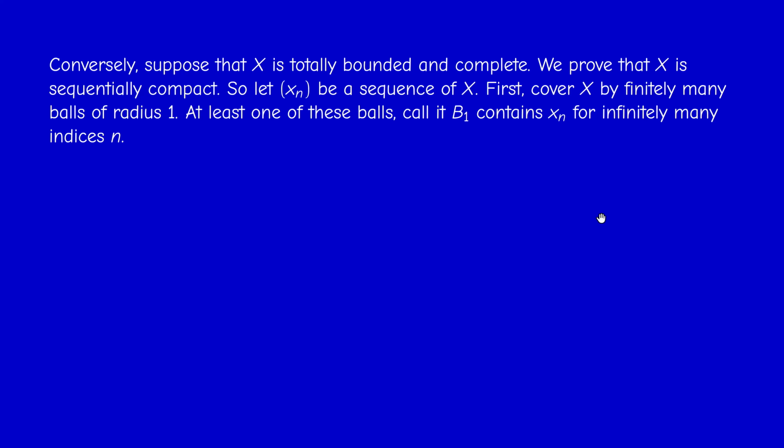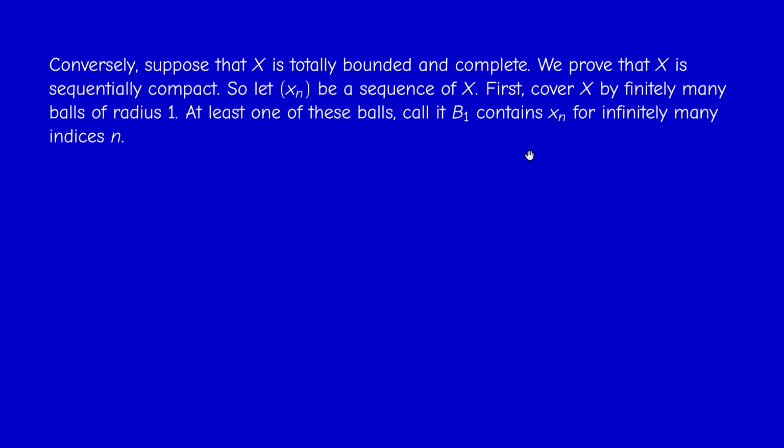And now here we have to distinguish between infinitely many terms xn and infinitely many indices, because xn could have repeated elements, but the integers are not repeated. So it's possible that there is a constant subsequence here. For example, it's possible that x1, x3, x5, x7 are all the same, but they are contained in B1.